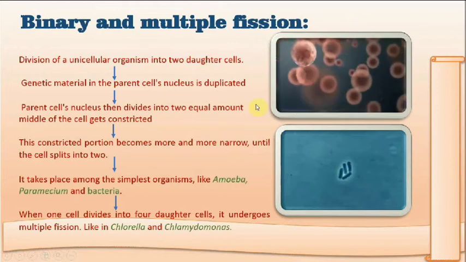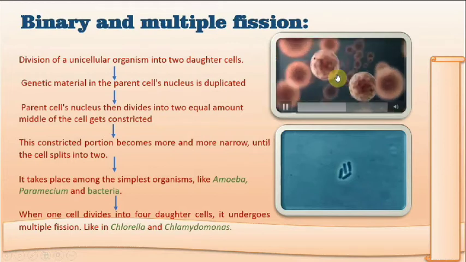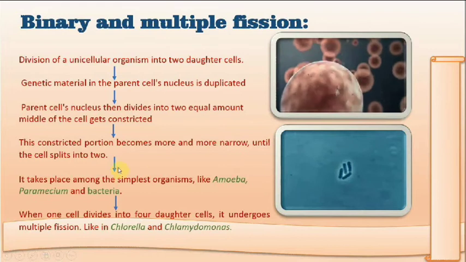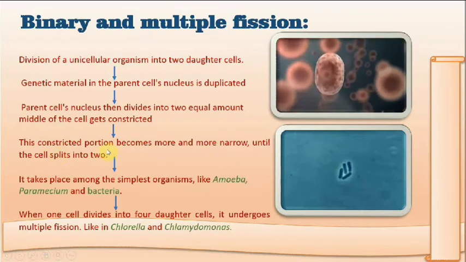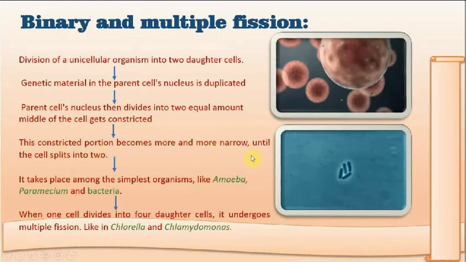This constricted portion becomes more and more narrow until the cell is split into two. This binary fission takes place among simplest organisms like amoeba, paramecium and bacteria.